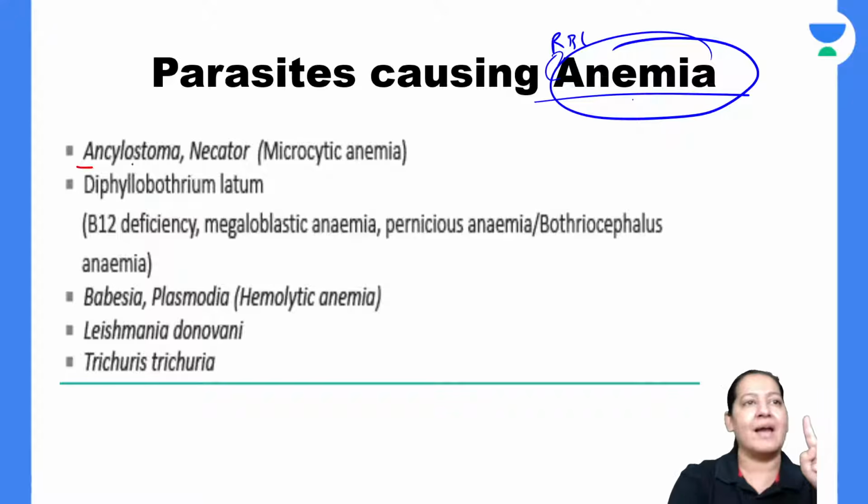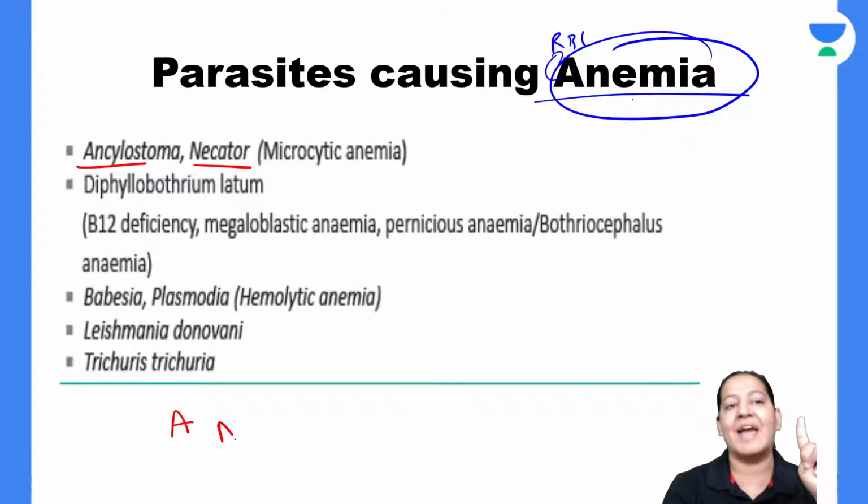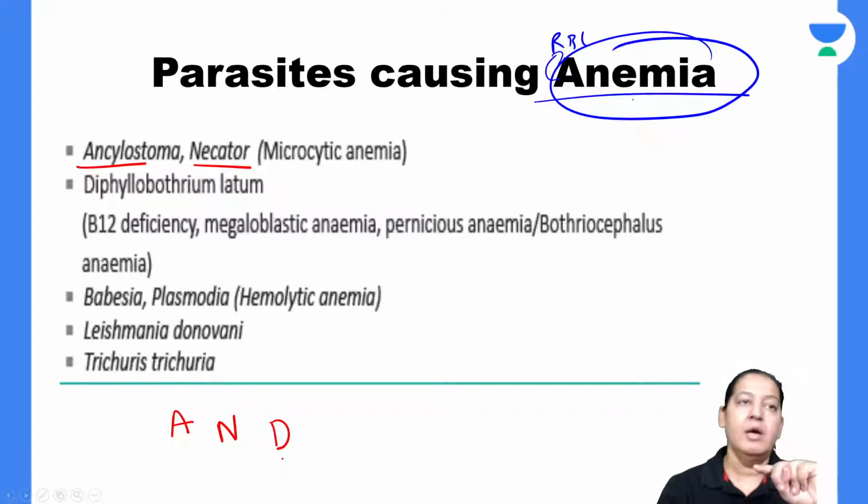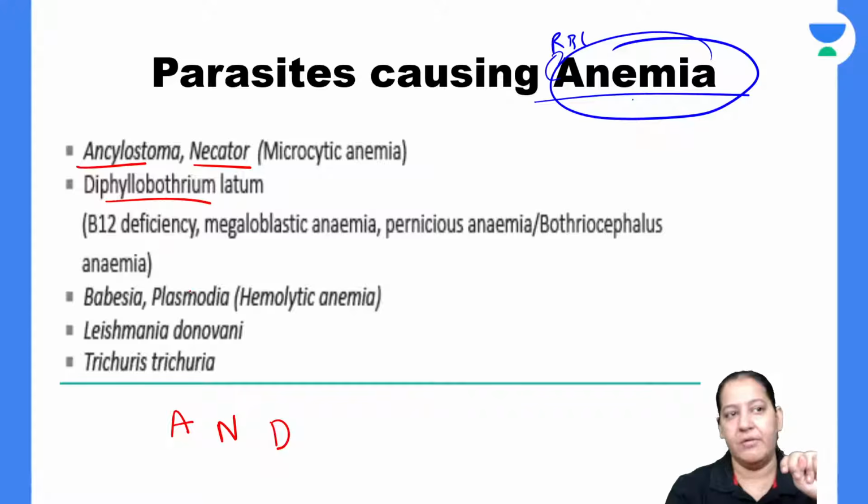The first are Ancylostoma and Necator. These two always come together, they are brothers. Ancylostoma duodenale and Necator americanus cause microcytic iron deficiency anemia. The next is Diphyllobothrium latum, a cestode. It causes megaloblastic anemia.